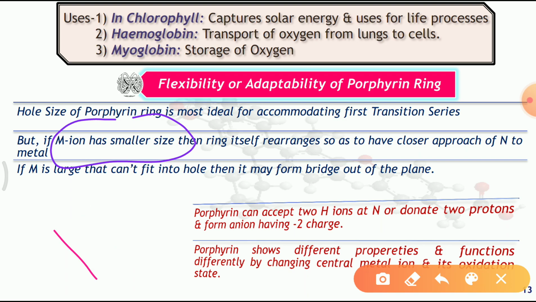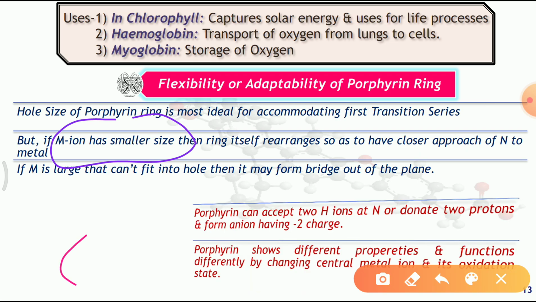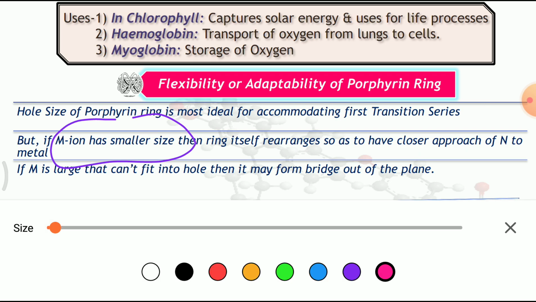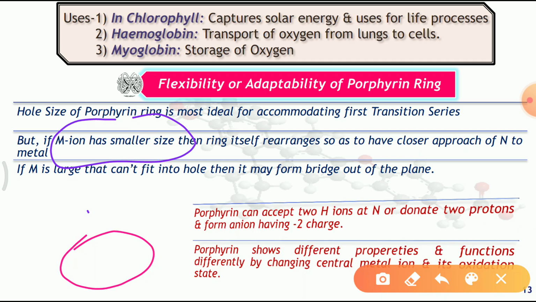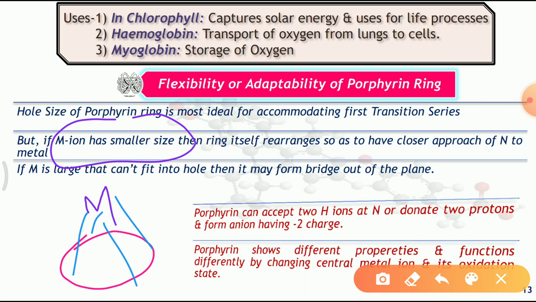This porphyrin ring will form the complex with the metal ion by forming a bridge out of the plane of the porphyrin ring. So it will form the bridge like this; rather than fitting the metal ion into the hole of the porphyrin ring, the metal ion will form the complex out of the plane of the porphyrin ring.